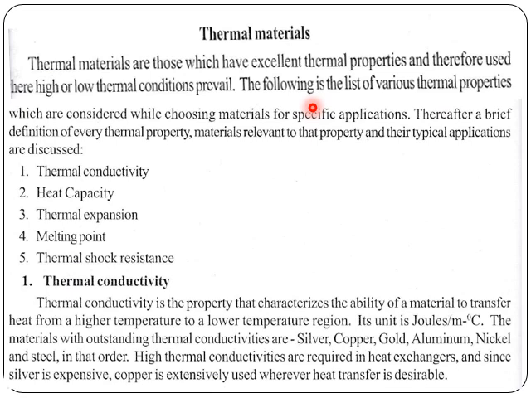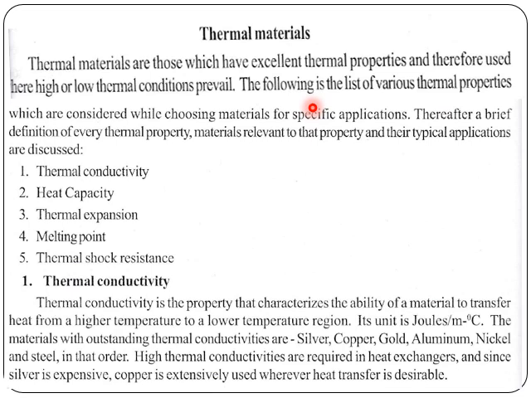It goes to minus degrees also, or comes to normal temperature, or may rise up to 50 or 60 degrees Celsius. So what properties do we need to consider when it comes to thermal materials? We find a variety of applications which demand these properties.